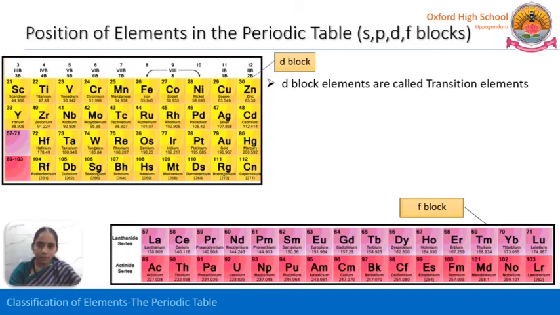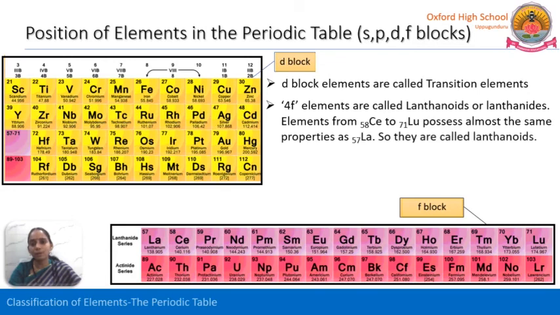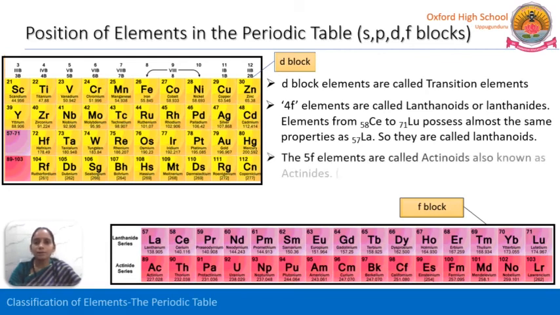D block elements are called transition elements, whereas 4F elements are called lanthanides, from cerium to lutetium. Those are almost having the same properties as that of lanthanum. They are called lanthanoids. And 5F series are actinides, from thorium to lawrencium, atomic number 90 to 103.